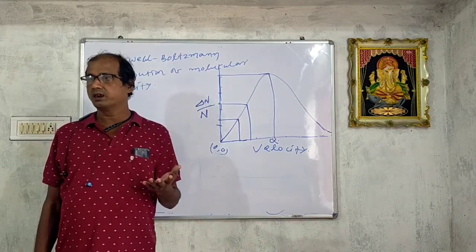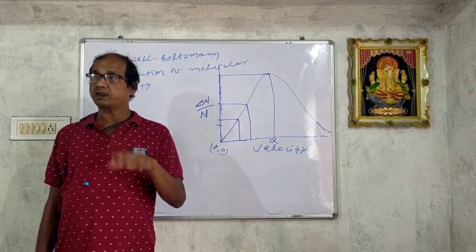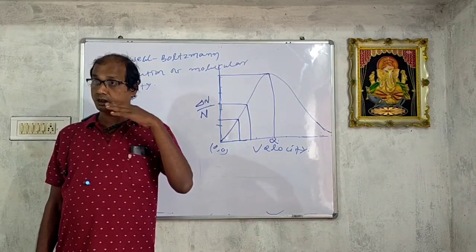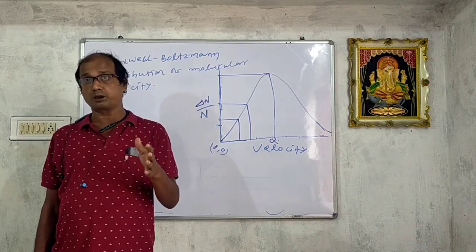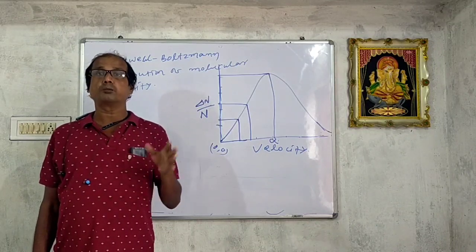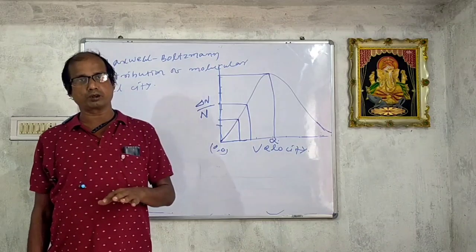The velocity possessed by the maximum fraction of molecules is known as the most probable velocity.